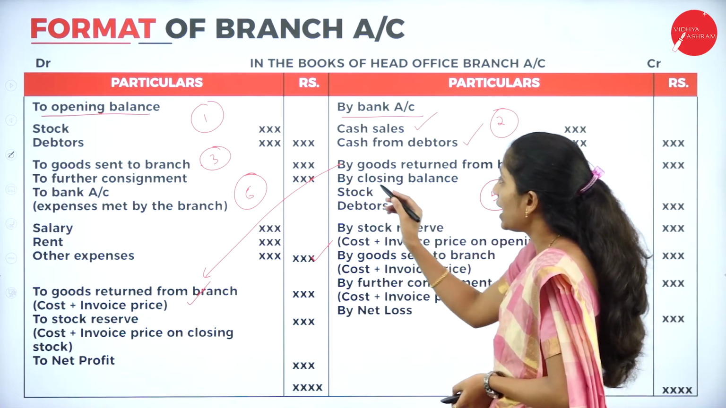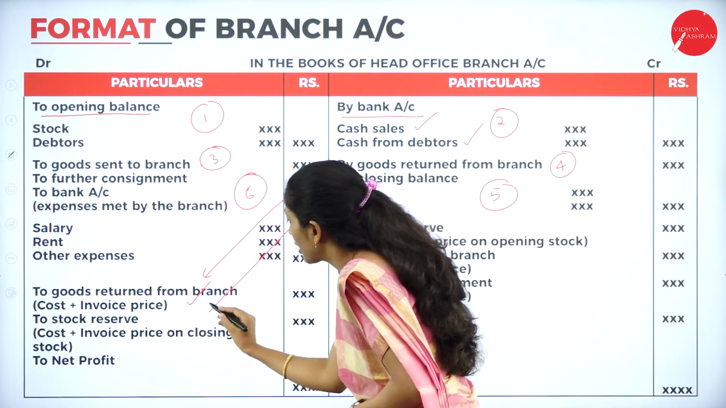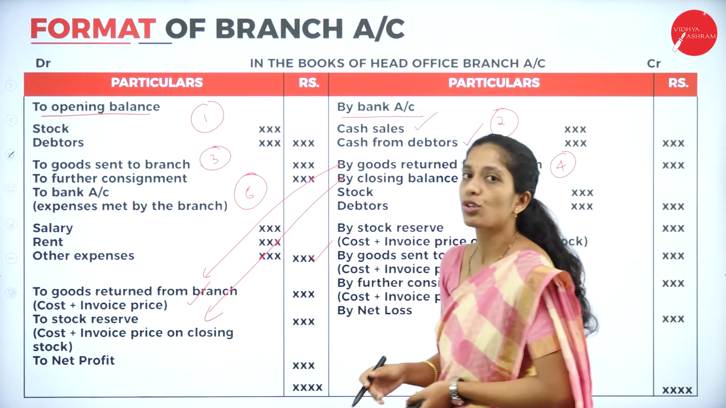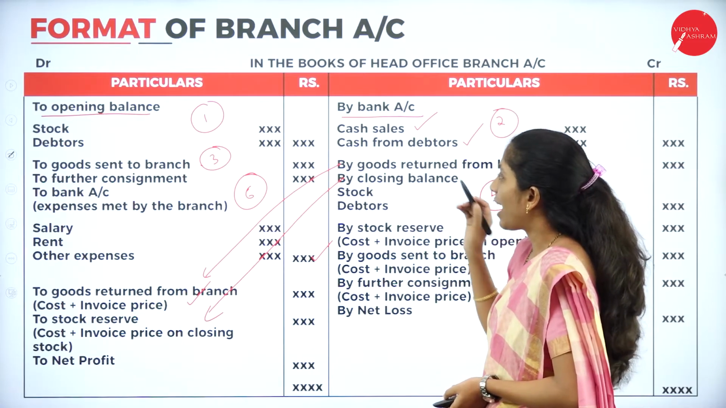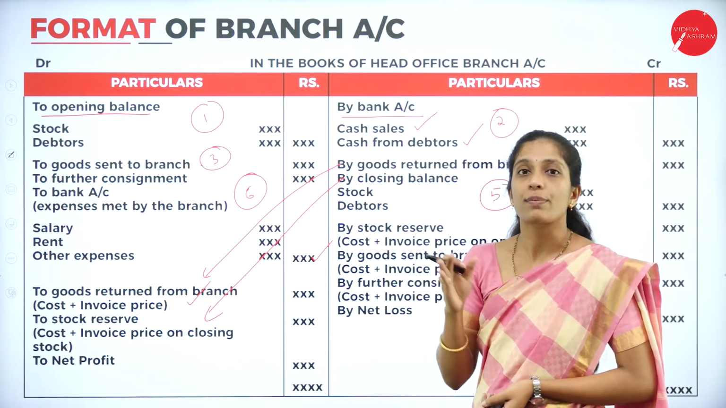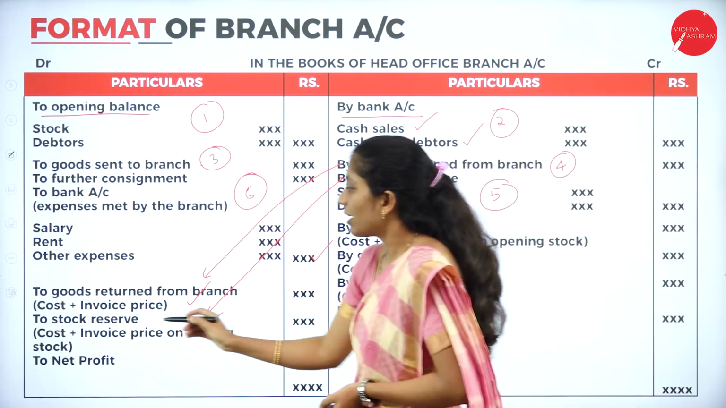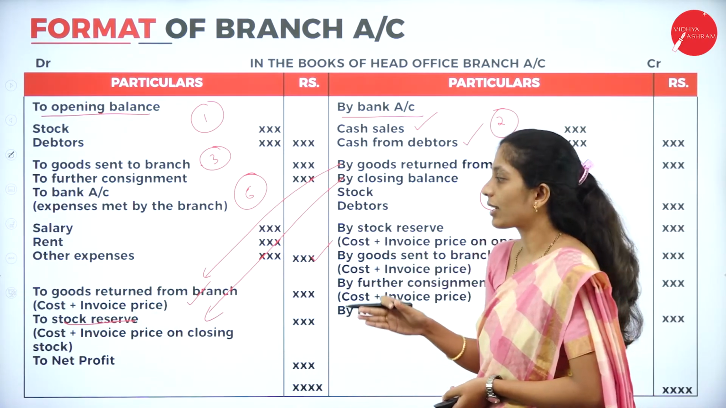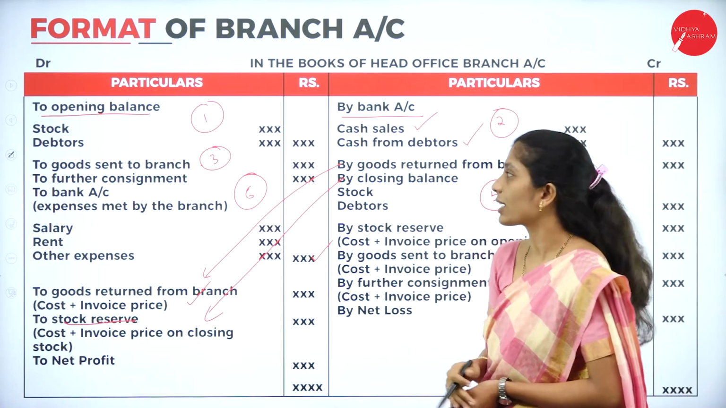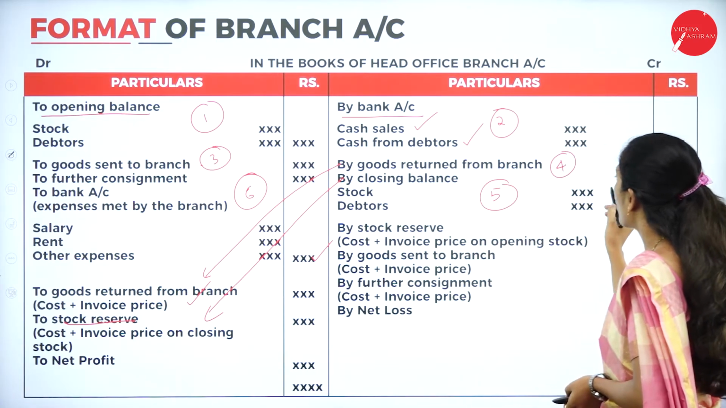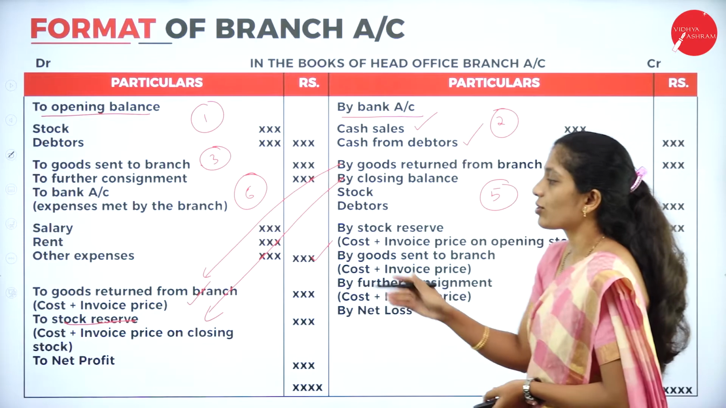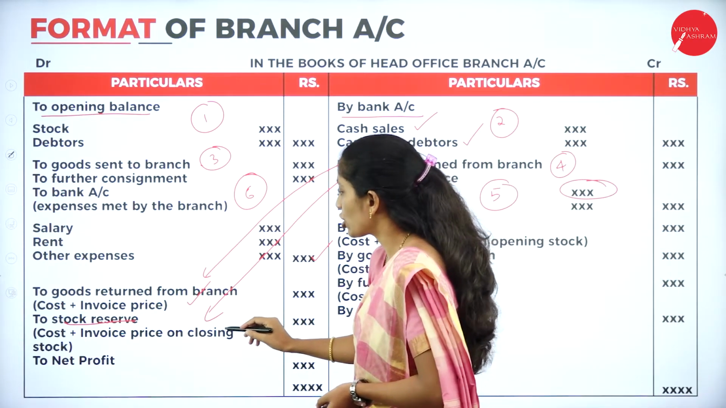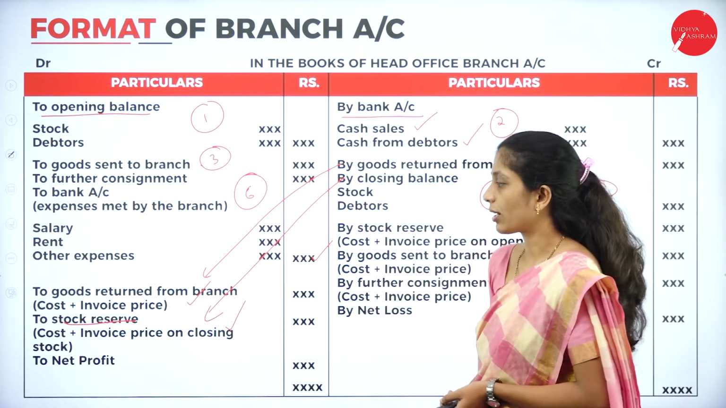In the same way, the closing stock has to be written as to stock reserve, that is, we have to calculate it on cost plus invoice price. That is, we are going to prepare a stock reserve, that is, to stock reserve. We are going to transfer to stock reserve which one? This closing balance of stock. So we have to take into consideration the closing balance of stock.